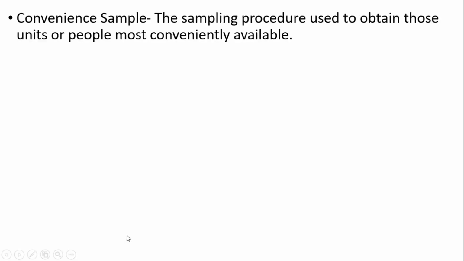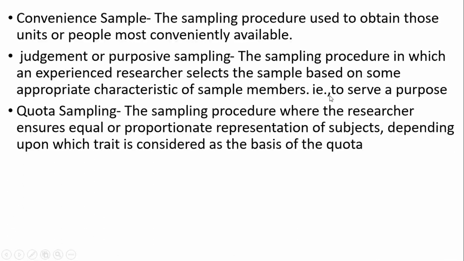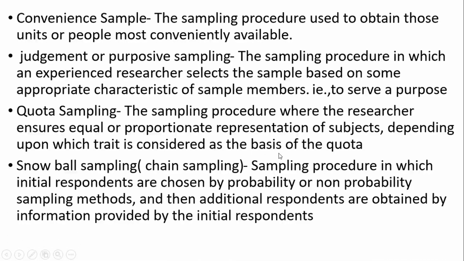The sampling procedure used to obtain those units or people most conveniently available. Second, judgment or purposive sampling. The sampling procedure in which an experienced researcher selects the sample based on some appropriate characteristic of the sample members, to serve the purpose. Third, quota sampling. The sampling procedure where the researcher ensures equal or proportionate representation of the subjects depending upon which trait is considered as the basis of the quota. Snowball sampling. Sampling procedure in which initial respondents can be chosen by probability or non-probability sampling methods.